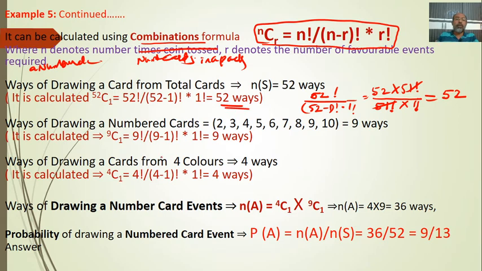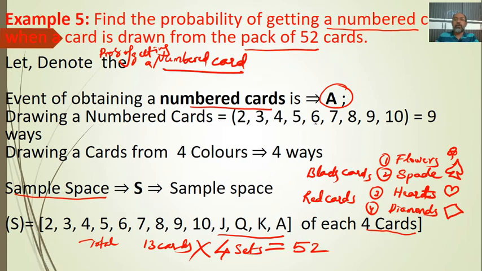Okay. Now we'll take up the ways of drawing a numbered card. As in the previous slide we have seen, how many cards are there? There are 9 cards, right? 2, 3, 4, 5, 6, 7, 8, 9, 10 are 9 cards.